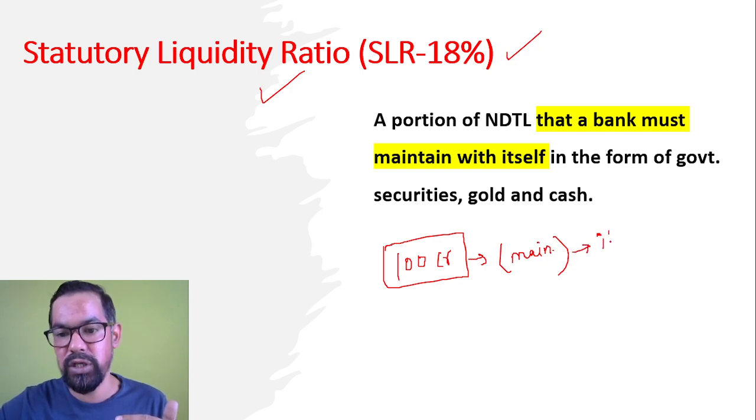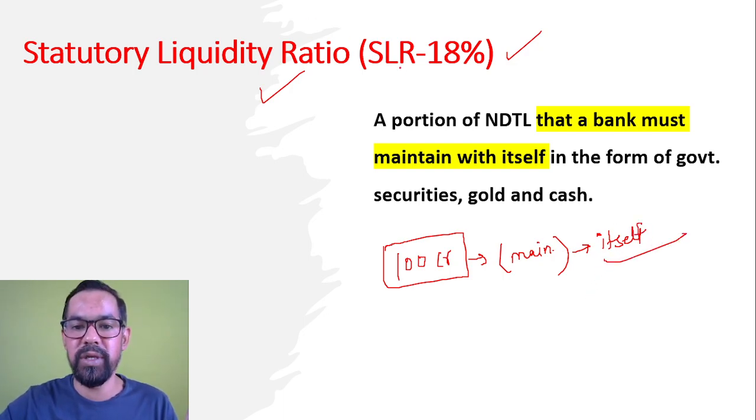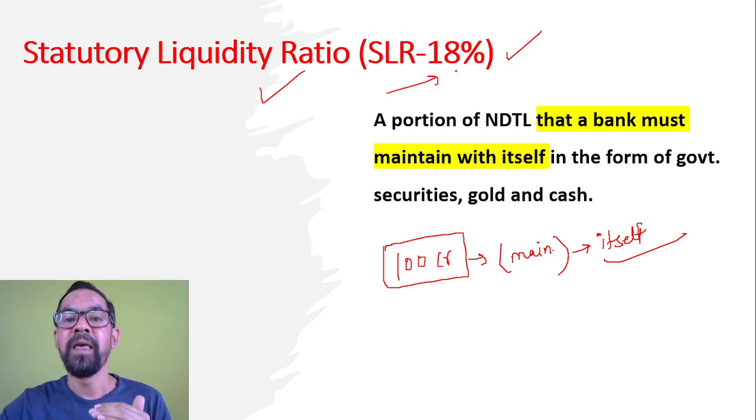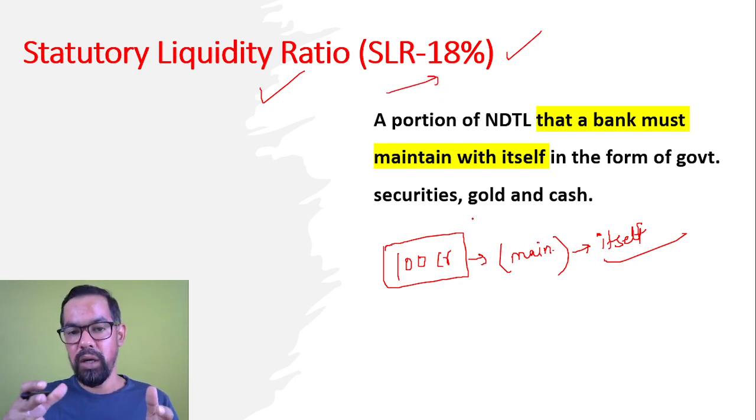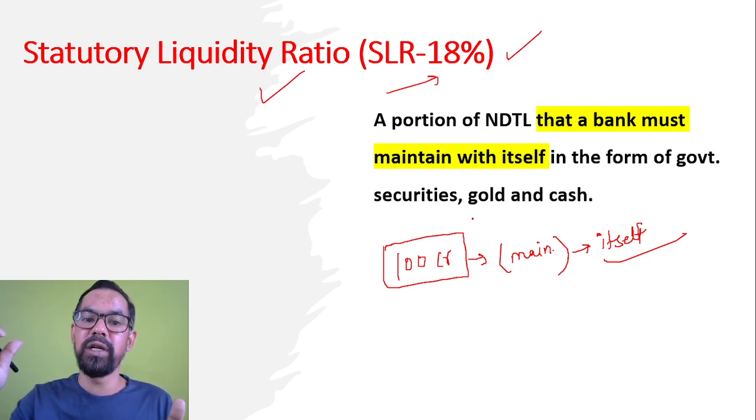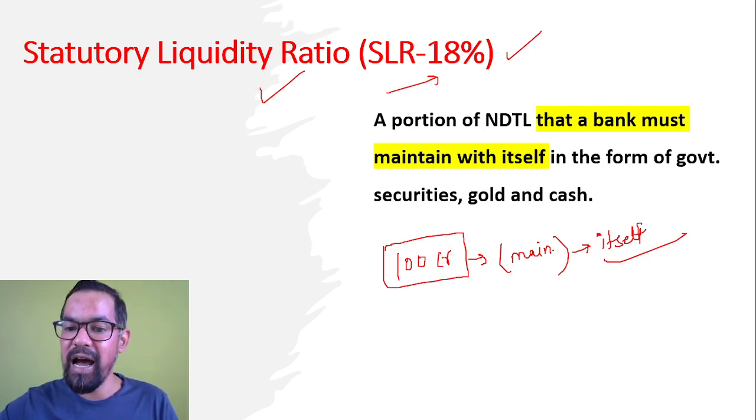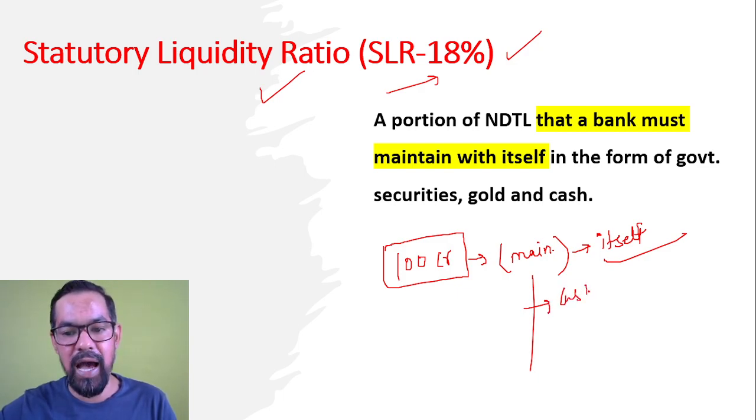Please do remember this particular point. Okay, so they have to maintain a certain percentage of NDTL. Certain percentage means whatever the current CRR and SLR are. In case of CRR, they have to deposit in the form of cash, but here they have alternatives: they can maintain cash, gold, or government securities, right?